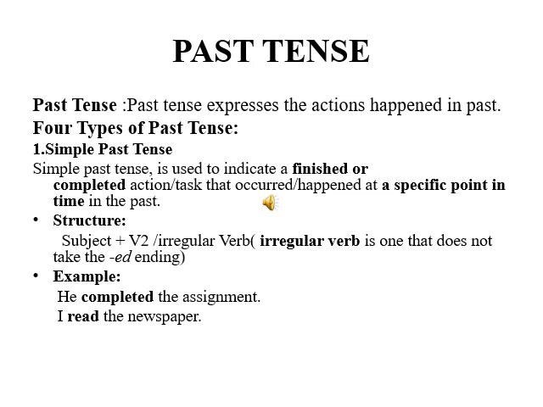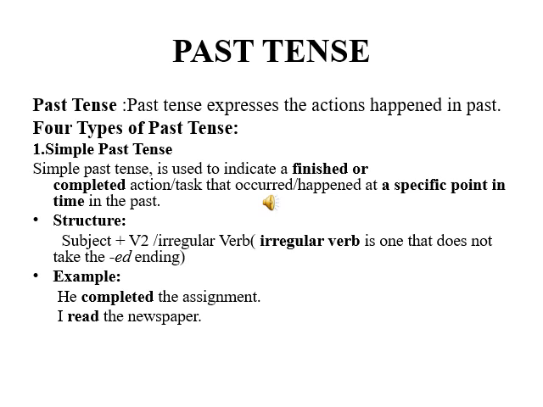The second type of tense is past tense. Let us see its definition. Past tense expresses the actions happened in the past. There are 4 types of past tense. First, simple past tense. Its definition is, simple past tense is used to indicate a finished or completed action or task that occurred or happened at a specific point in time in the past.